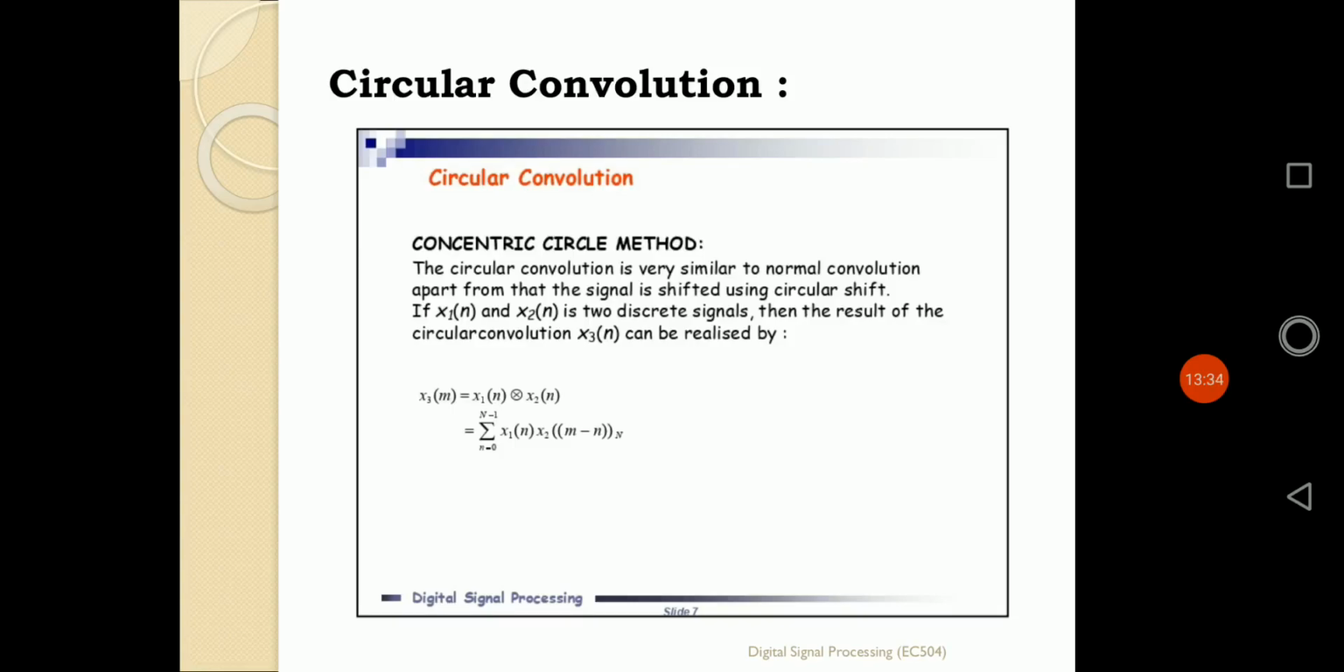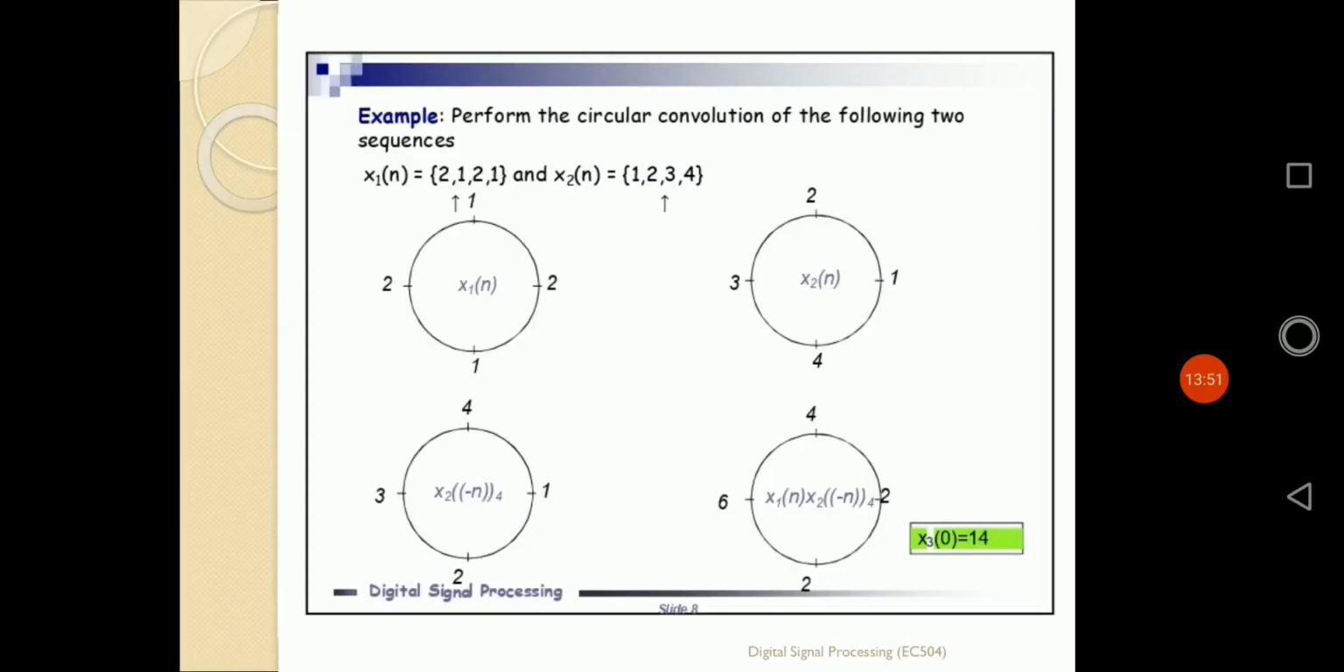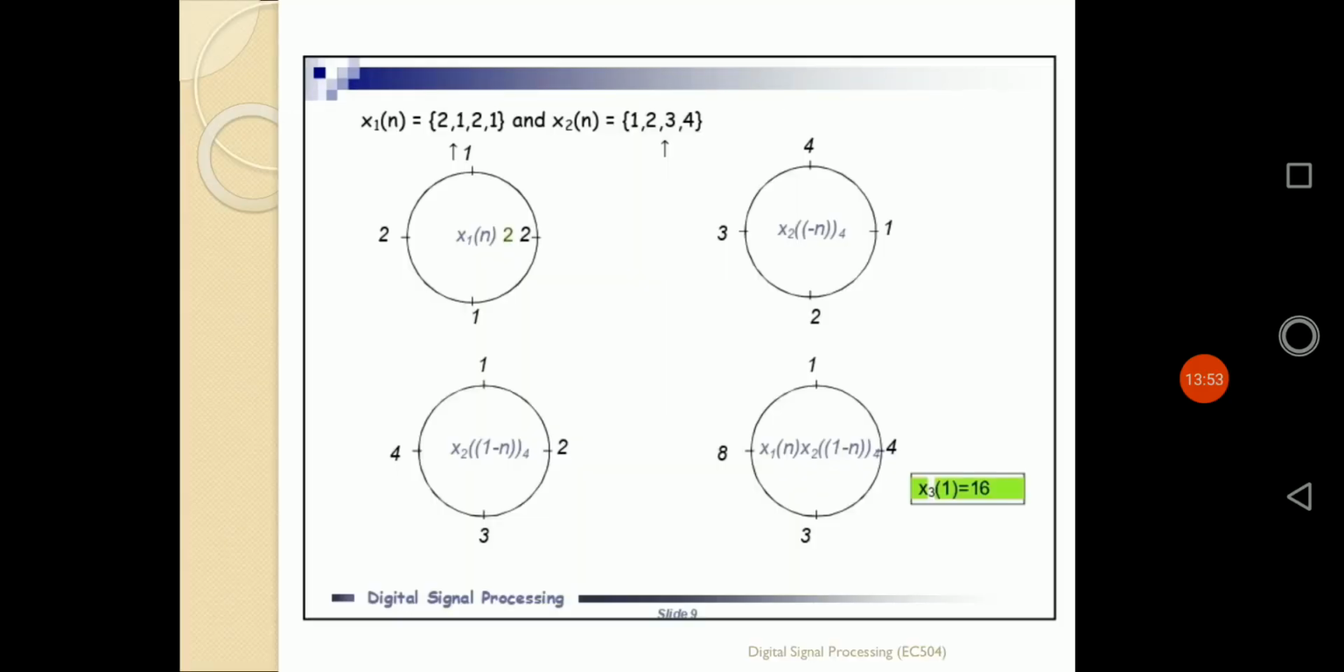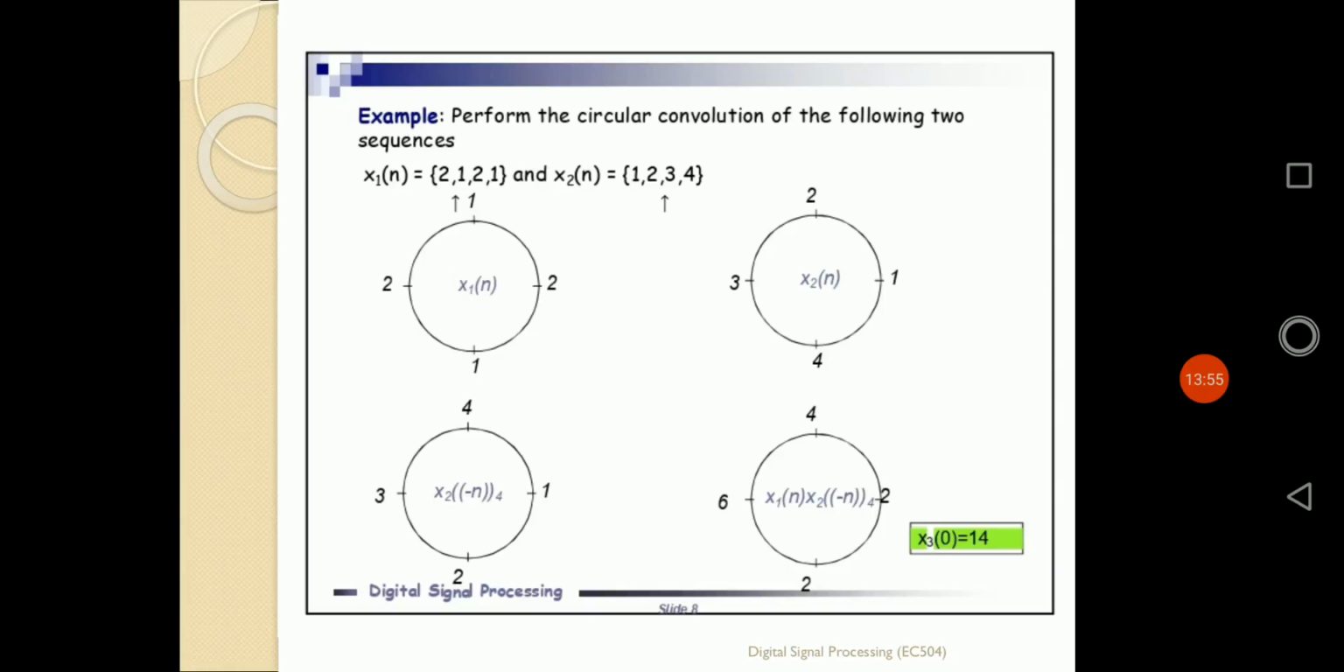x3(n). Normally the value of x3(m) will be defined by the summation of n ranging from 0 to N minus 1, x1(n) into x2(m minus n). In that way the circular convolution result can be defined for the two sequences x1(n) and x2(n). According to that approach, now we are starting this process of circular convolution.